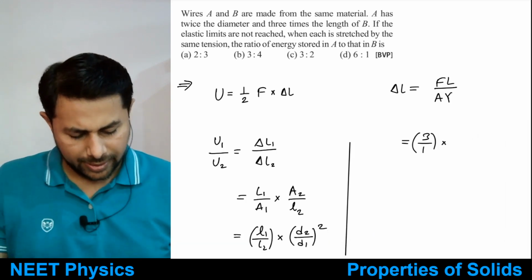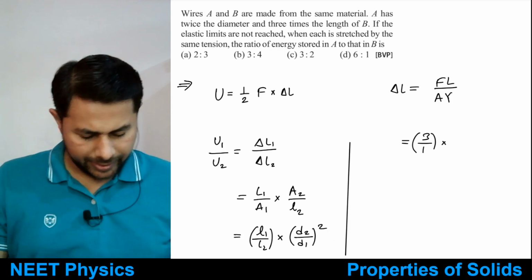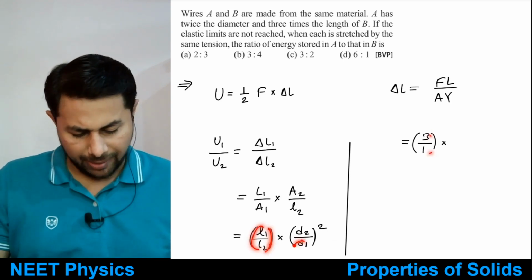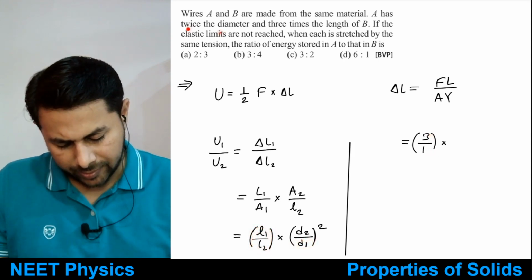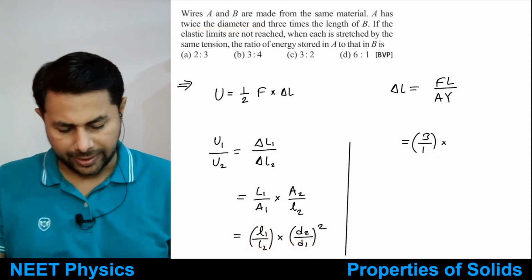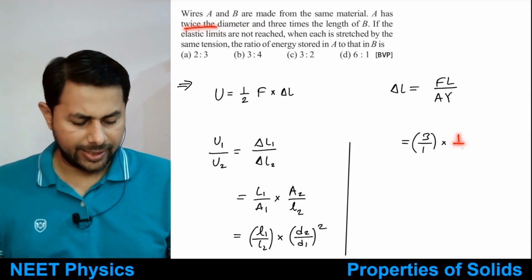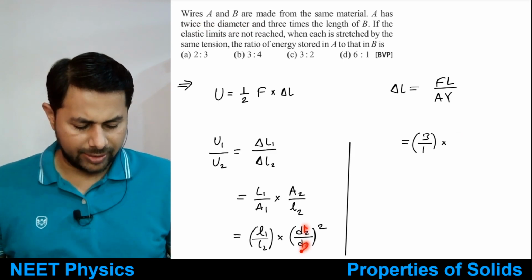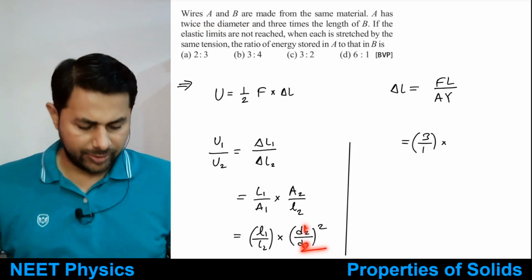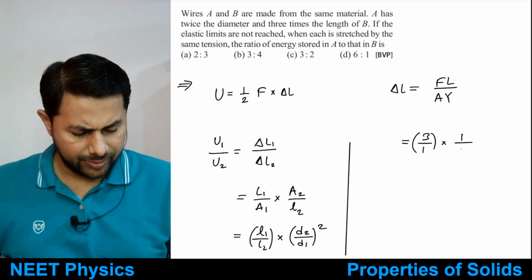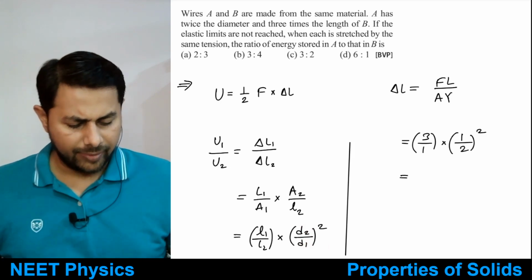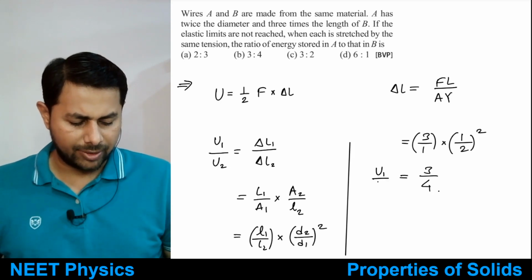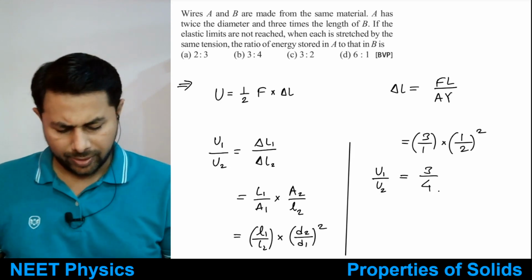All right. So ratio of lengths is what? 3 is to 1. Ratio of diameters is 1 is to 2. Right. A has twice the diameter. So this is A2 by A1, which would be D2 by D1 square, and D2 by D1 is 1 is to 2 because first one has twice the diameter. So this is 1 is to 2 square. So that means this thing is 3 is to 4. Right, u1 by u2 is equal to 3 is to 4. So it is option B.